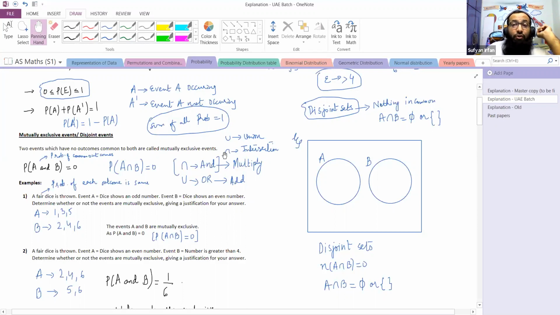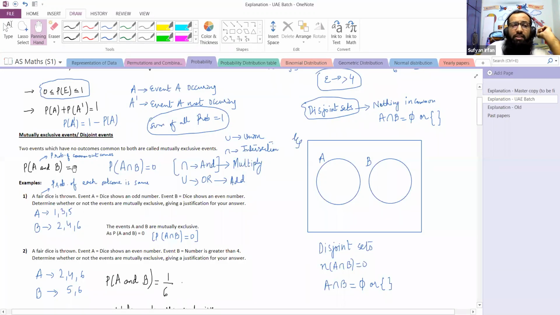The examiner is fond of using this sign, so we should know what this sign actually means. This sign means intersection of two sets or two events.